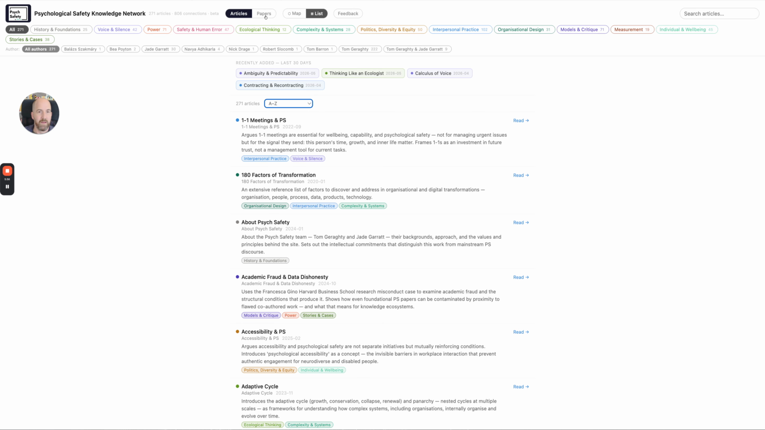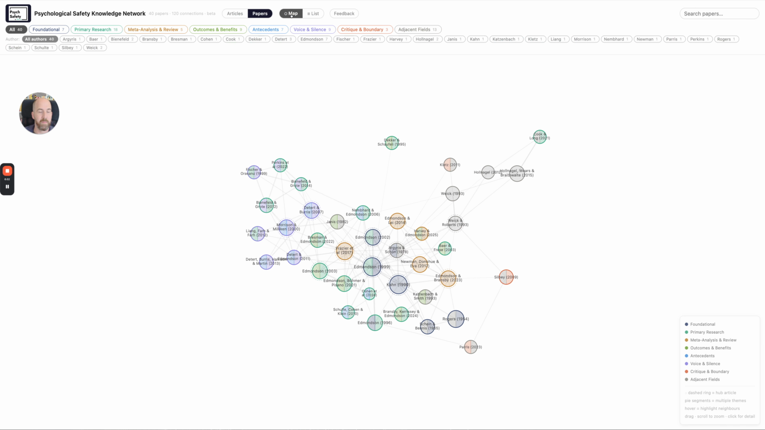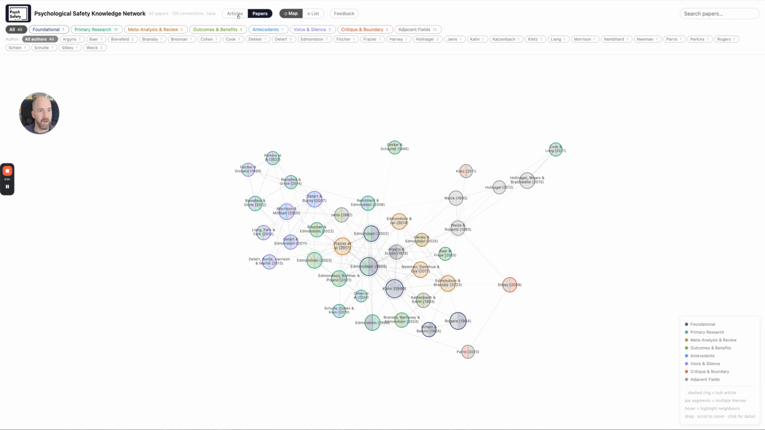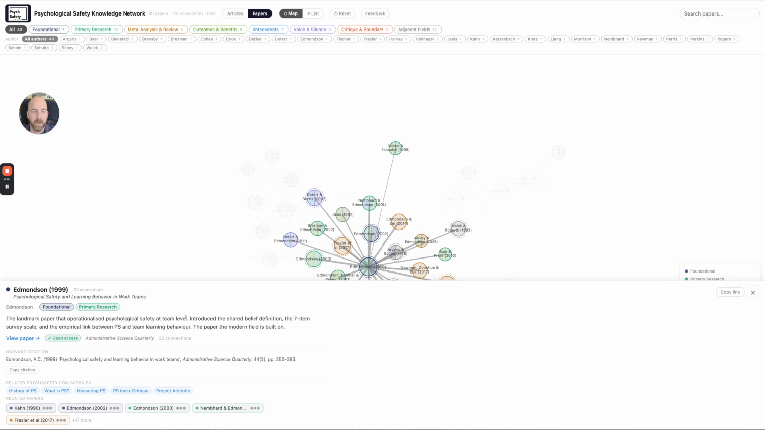Now, there's another feature I want to show you as well. So if we click on map here, I've just clicked on my papers rather than articles, and on the map. Now this is a small map of a lot of the psychological safety and adjacent academic and scholarly published papers in the literature. So you can see right in the middle over here, we've got Edmondson, 1999. This is the landmark paper that Amy published in 1999 that sort of operationalized psychological safety at team level. You can see the description there.